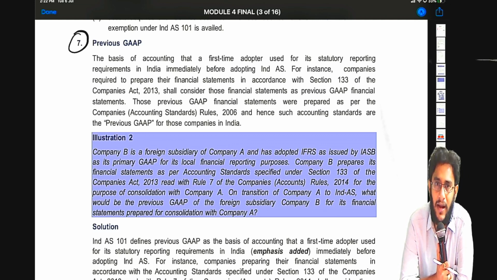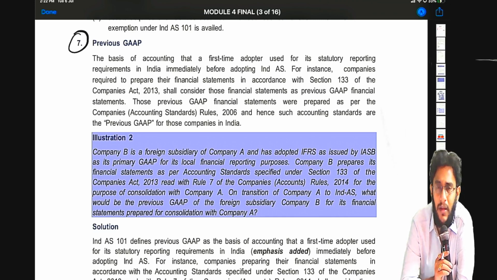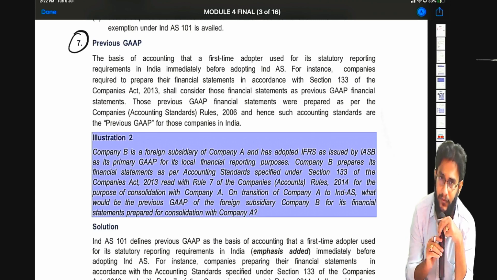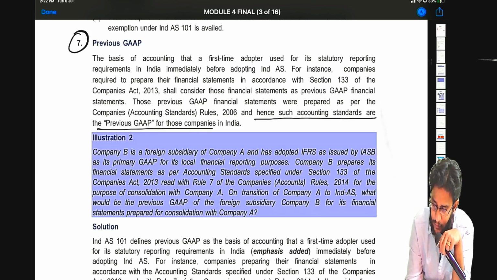Now, as of today, Ind AS is applicable only for companies. So before companies got covered under Ind AS, what did they have to mandatorily apply? Accounting standards as per the Companies Act rules. So obviously the accounting standards will be treated as previous GAAP. For instance, companies required to prepare financial statements in accordance with Section 133 of the Companies Act 2013 shall consider those financial statements as previous GAAP financial statements. Those were prepared as per the Companies Accounting Standard Rules 2006, and hence such accounting standards are previous GAAP for those companies in India.